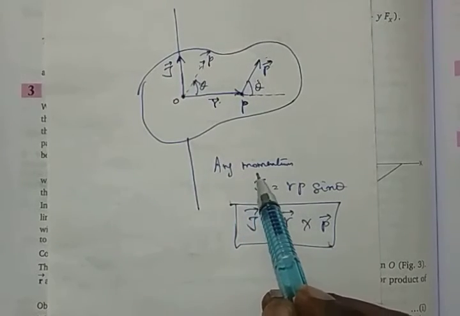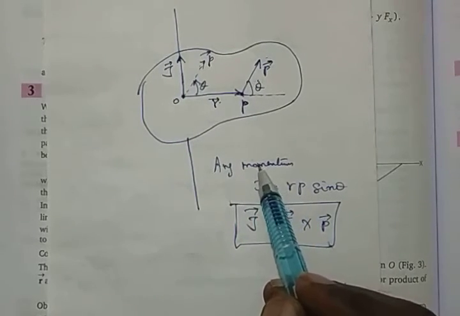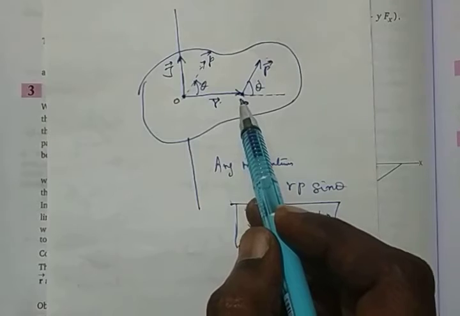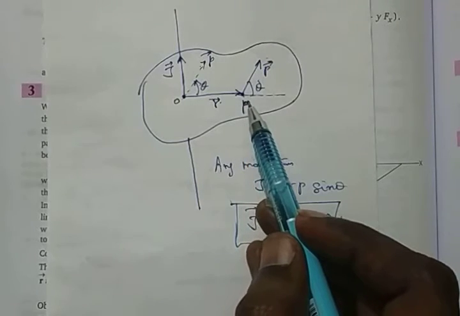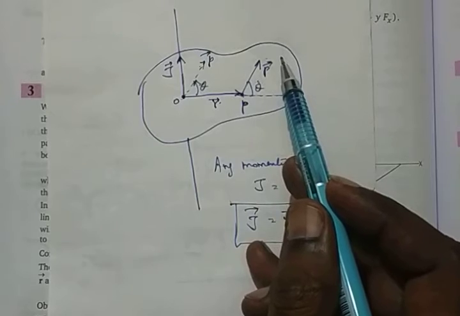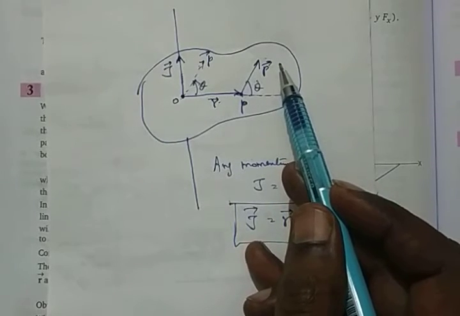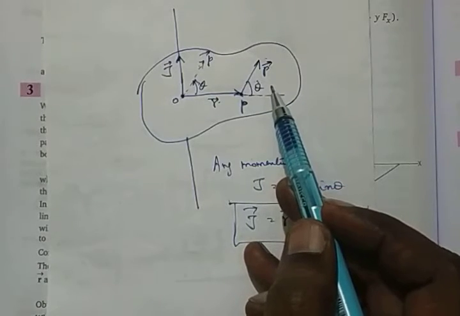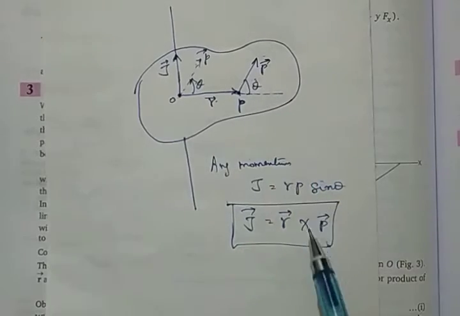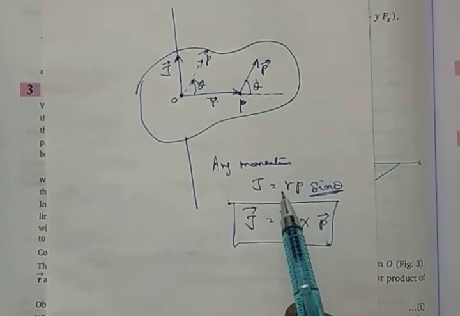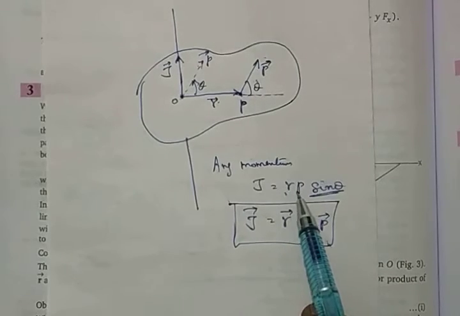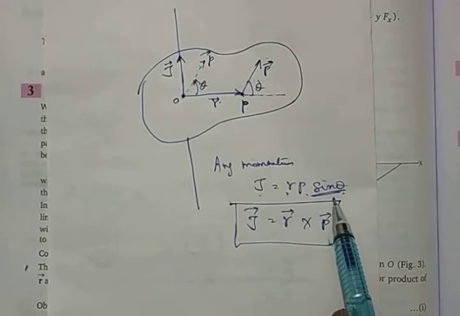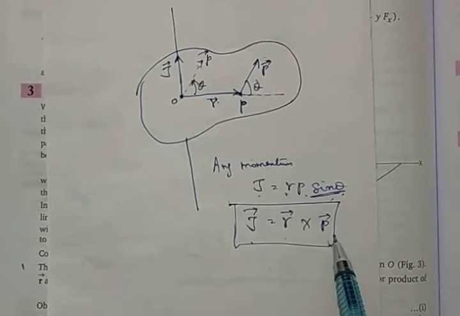Hence, angular momentum is the product of the distance R vector from the axis of rotation and the linear momentum applied to this body, along with the sine theta of the angle between R vector and P vector. This is the sine theta of the angle here. So the product of R vector and P vector and sine theta. The next line, you can write here, J is equal to RP sine theta, and J vector is equal to R cross P vector.